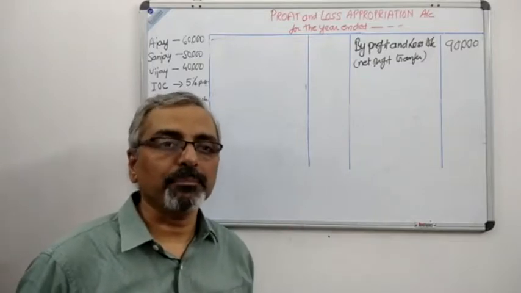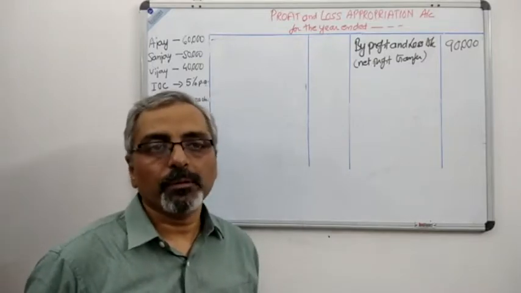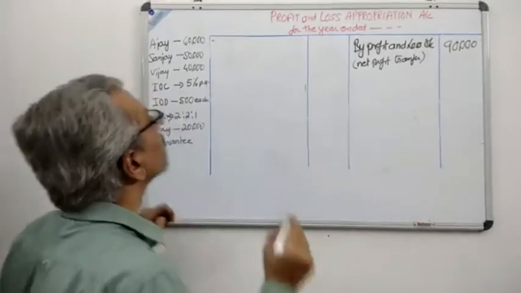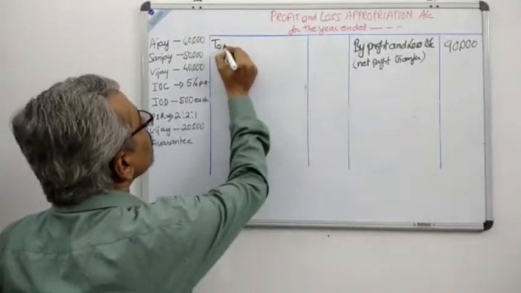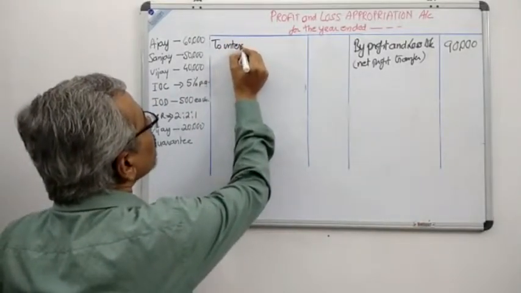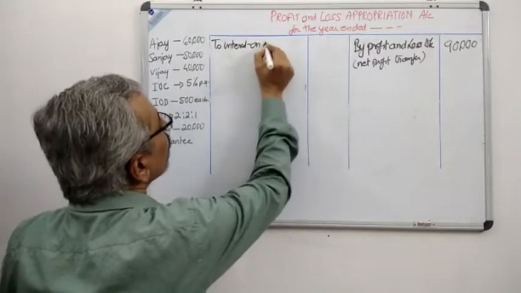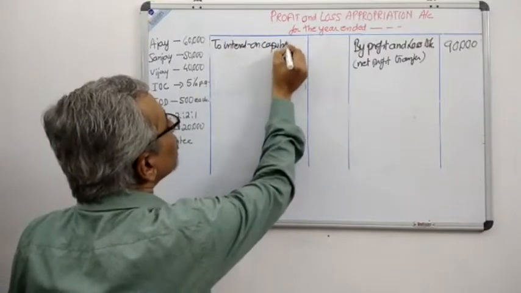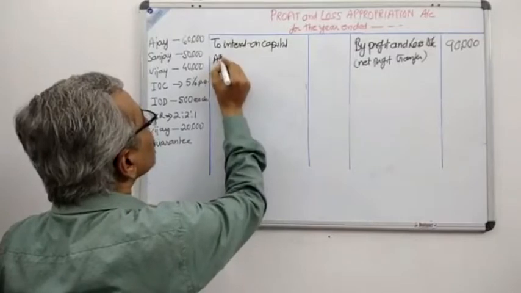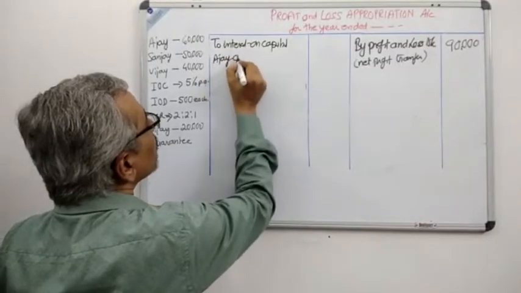You can see it is a 5% calculation which will be done mentally and we'll start with the first entry as 2 interest on capital and we have Ajay's current account.